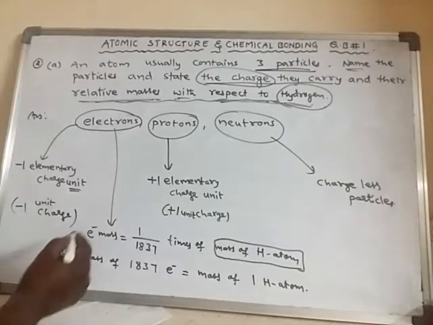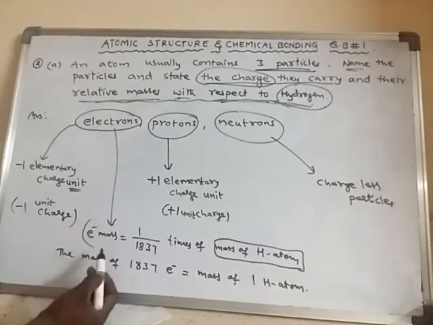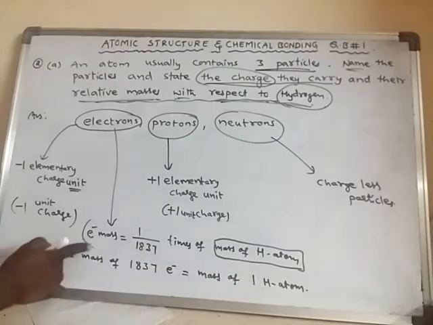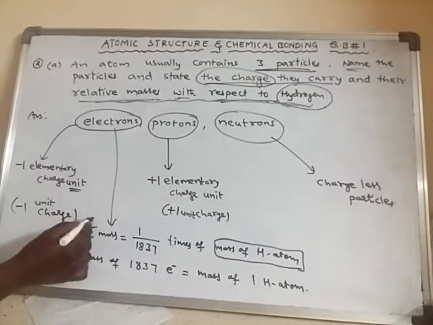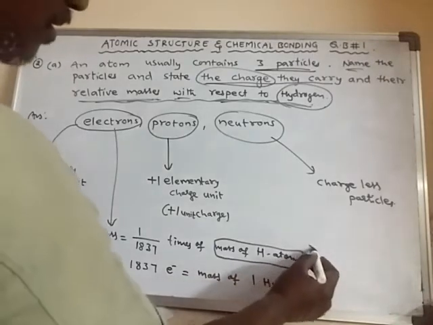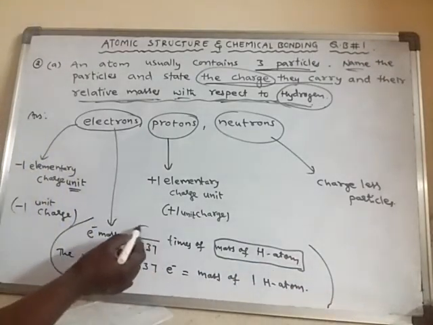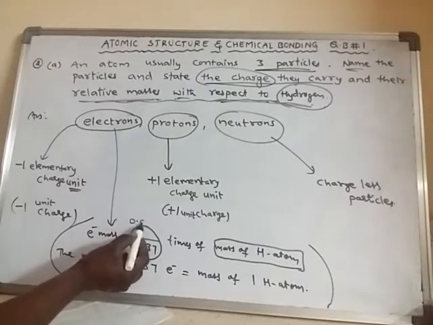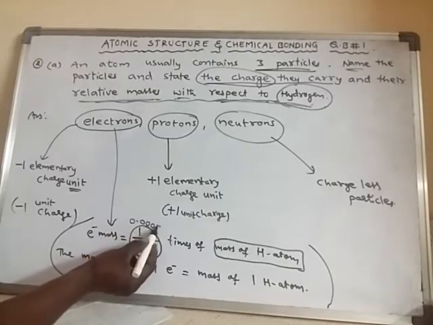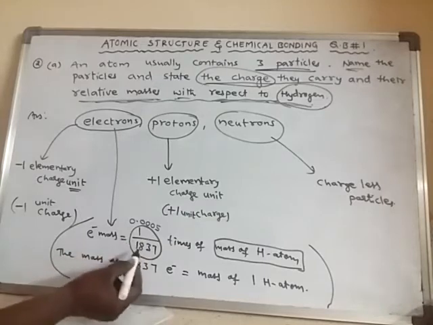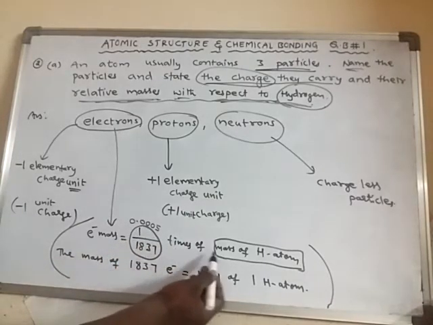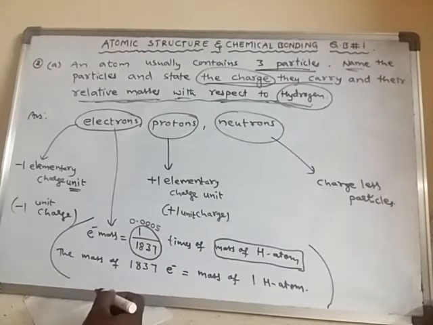Or we can say the mass of an electron is 1 by 1837 times the mass of a hydrogen atom. Both give the same meaning. The value will be nearly equal to 0.0005 times the mass of a hydrogen atom.